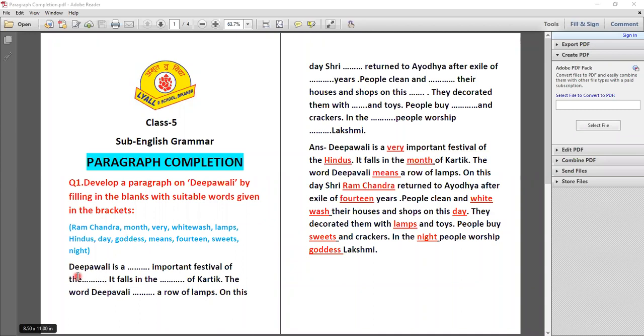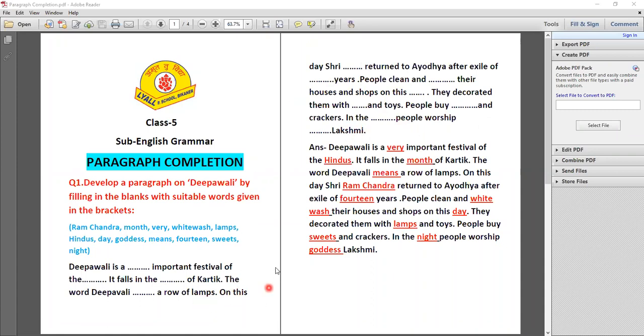So now I'm starting. Deepavali is a dash important festival of the dash. It falls in the dash of Kartik. The word Deepavali is dash a row of lamps. On this day, Shri Dash returns to Ayodhya after exile of Dash years. People clean and dash their houses and shops on this Dash. They decorated them with Dash and toys. People buy Dash and crackers in the Dash. People worship Dash Lakshmi.